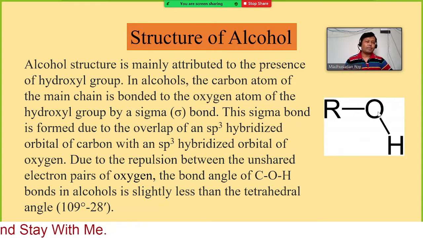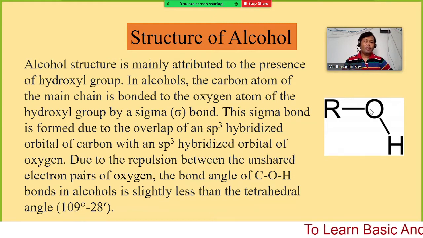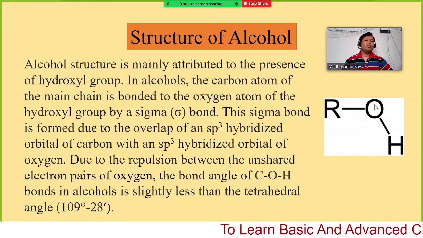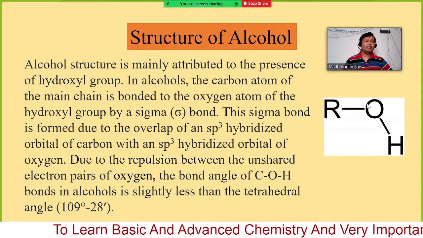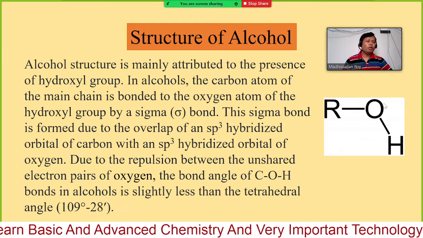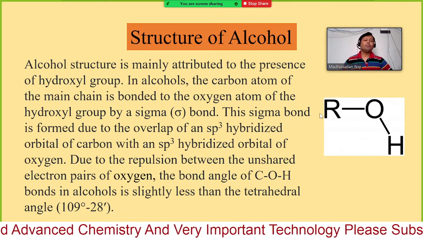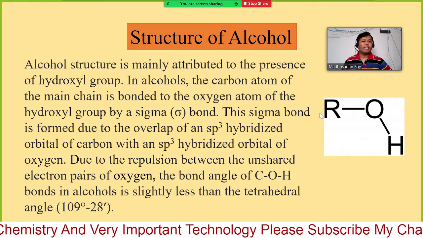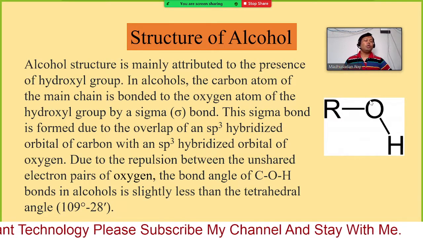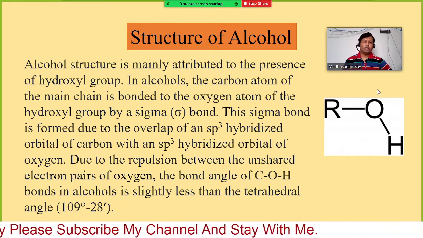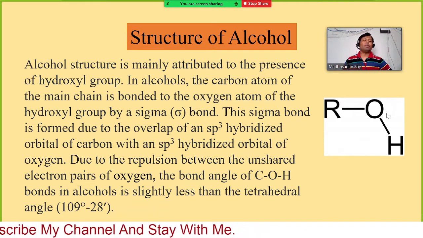Here I didn't represent the lone pairs. Actually this oxygen atom has two lone pairs here, that means 4 extra electrons. In case of carbon we do not have any lone pairs, but in case of oxygen we have two lone pairs, 4 electrons or 2 pairs of electrons.